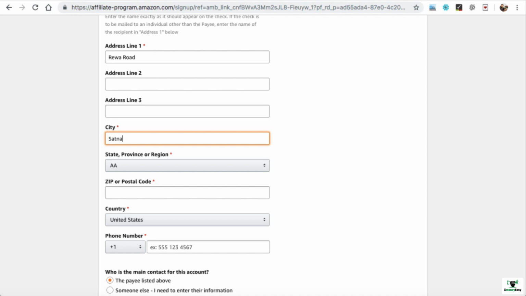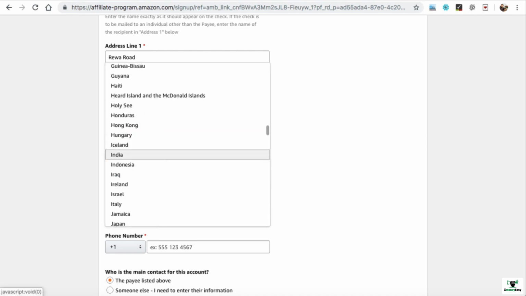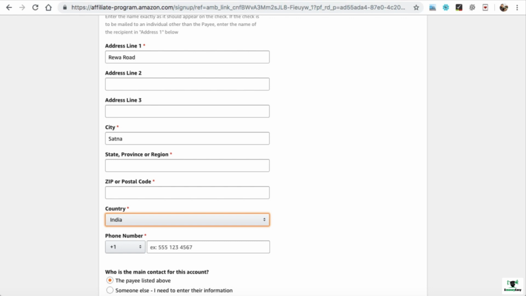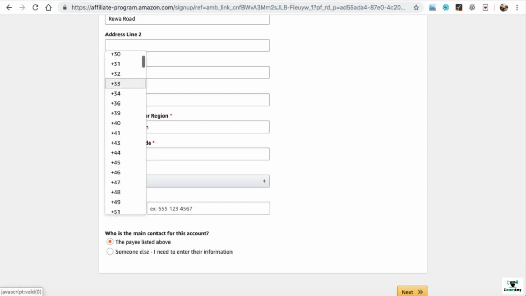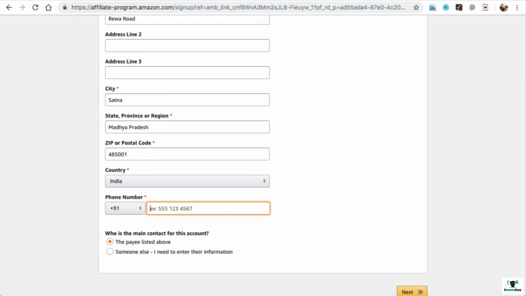Before selecting the state, province or region, select your country, otherwise this field will not be updated. So let's select my country. I am in India, so I can select from here and then we can enter the state. Now we need to enter our phone number. So I'm just entering my phone number over here. +91 is my country code. Alright, now hit next at the bottom.